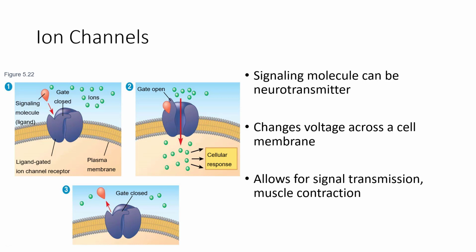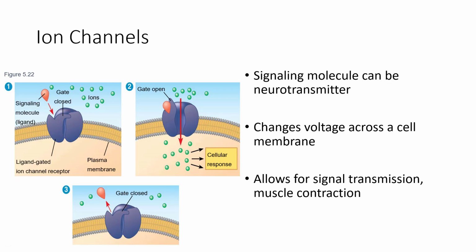You can also get acetylcholine binding to an ion channel in a muscle, which will then allow calcium in, which is going to cause a response. Well, it allows sodium in, which will then cause a response, which is for the cell to release calcium, and then that will make the muscle flex.